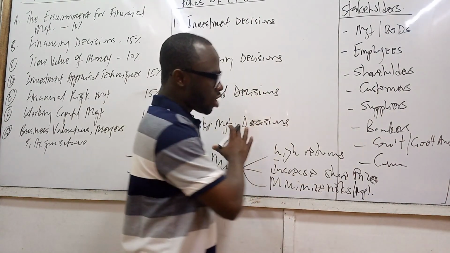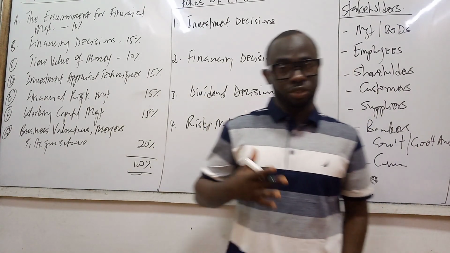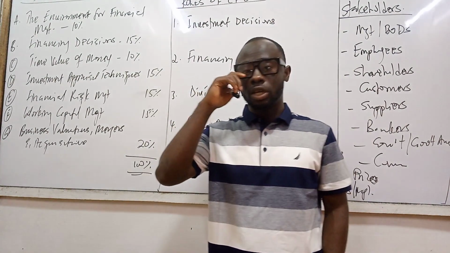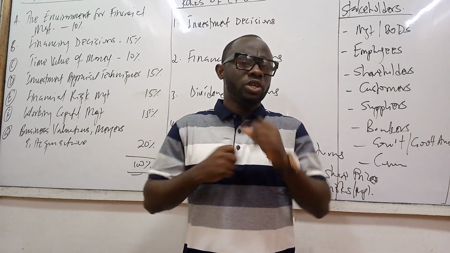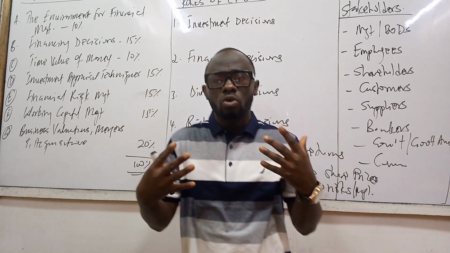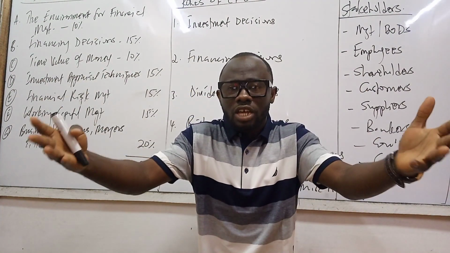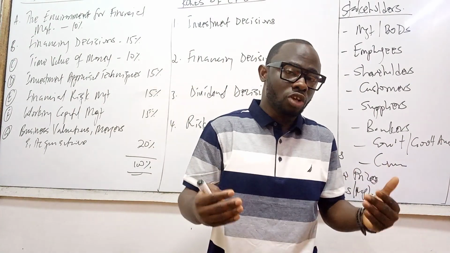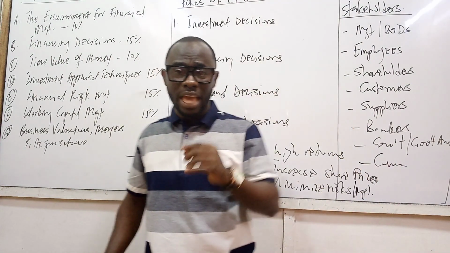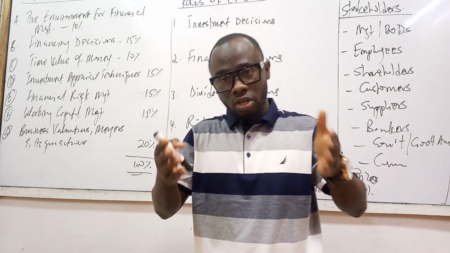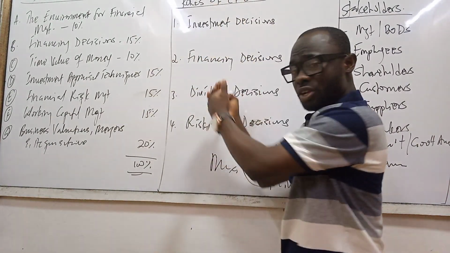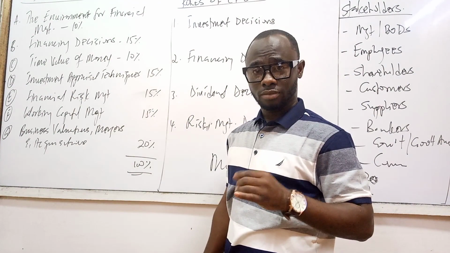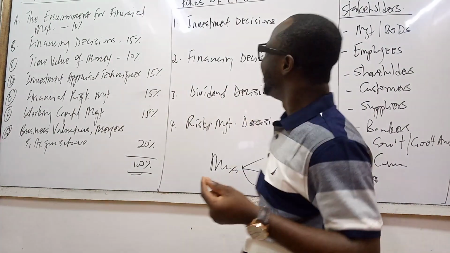So having understood the stakeholders of an organization and what the organization's goal is, the big question we ask ourselves is, how can the CFO, the Chief Finance Officer, assist the company, help the company in order to achieve the company's objective? This is where the subject financial management comes in. You got it? So let's go.